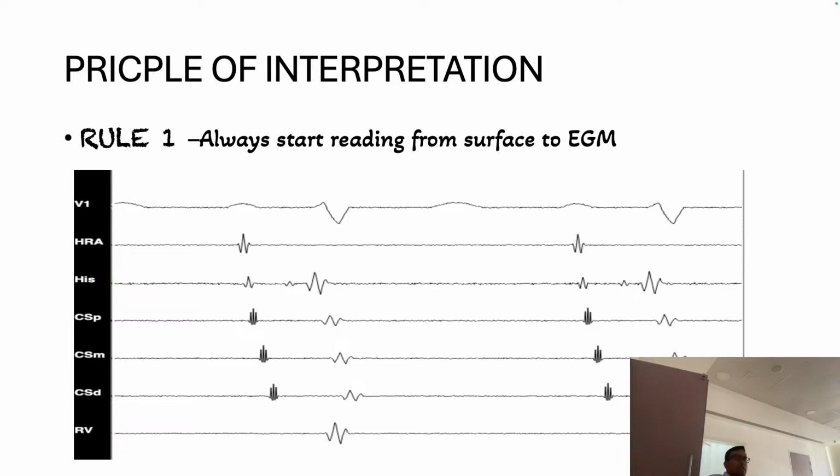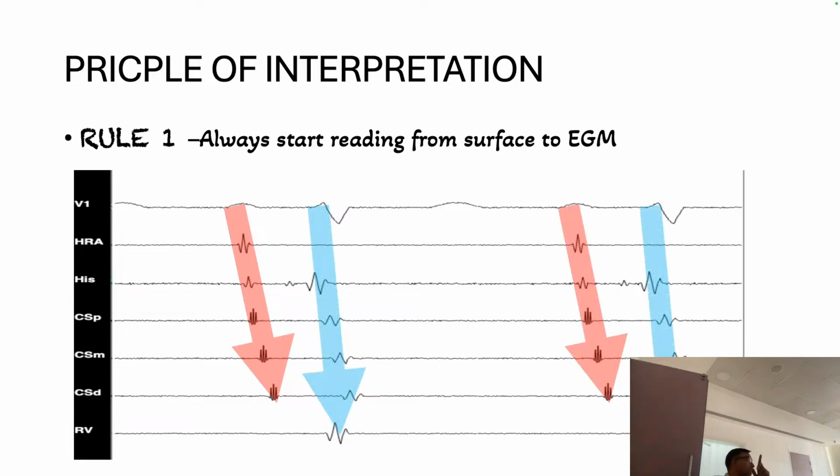Lead 2 is for rhythm most of the time, but the best lead, if at all you want, is V1. The atrial activity is best seen in that one. If you are not getting any atrial activity in the V1 lead, it means atrial activity is not there. So always concentrate on V1. In this, you can see that we read like this: AV, AV, AV, PQRS, PQRS, PQRS. So here the reading is surface P is intracardiac A, surface QRS is intracardiac V. These two things we are always seeing.